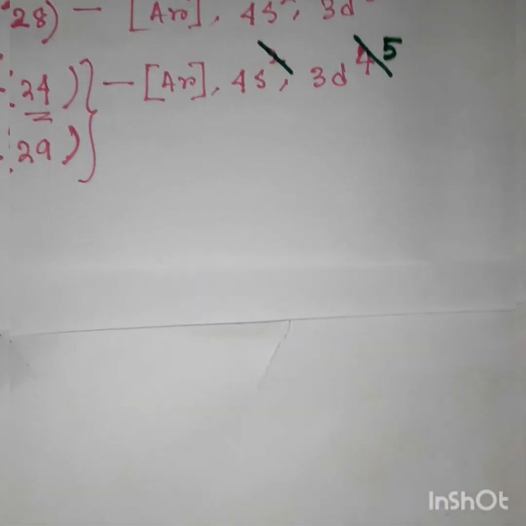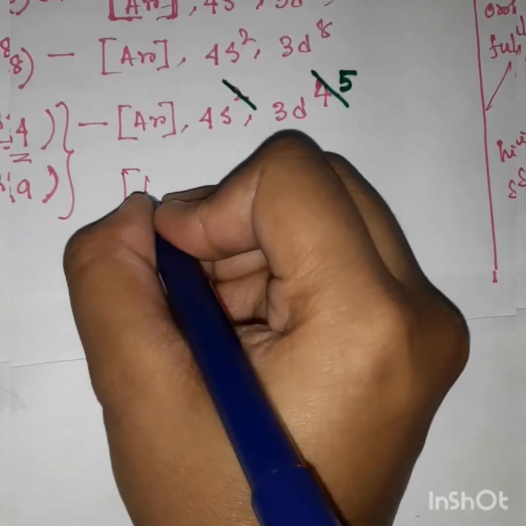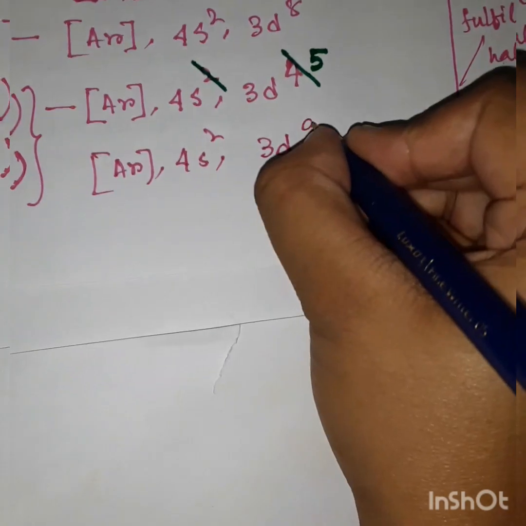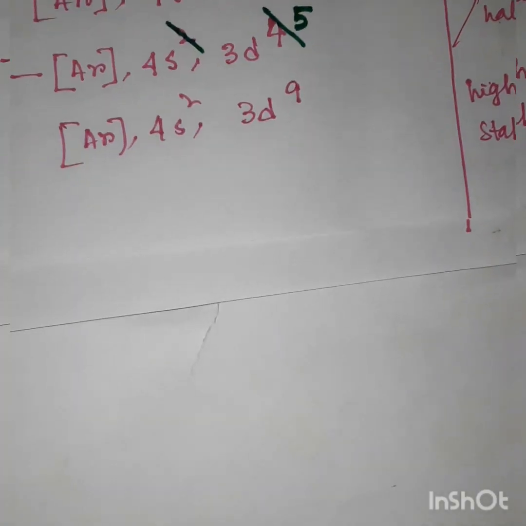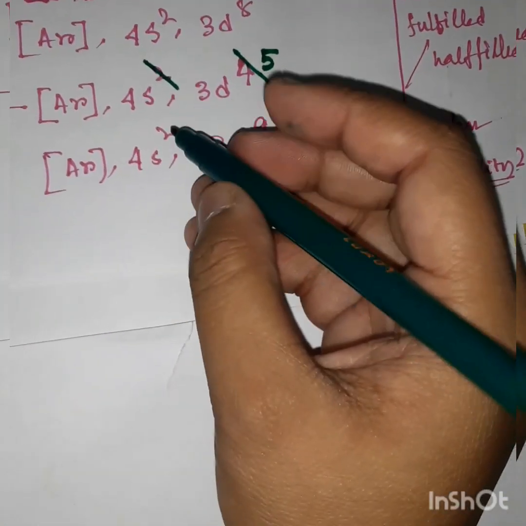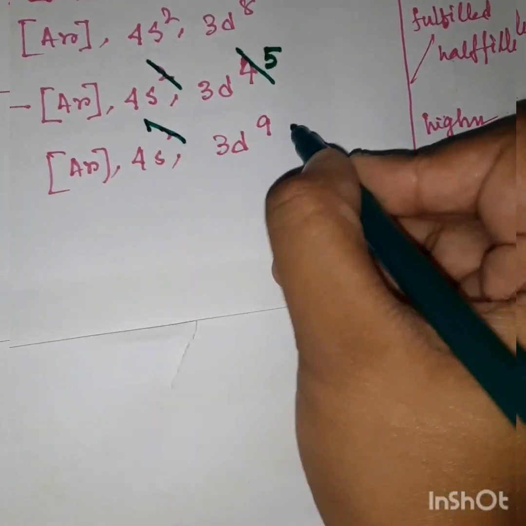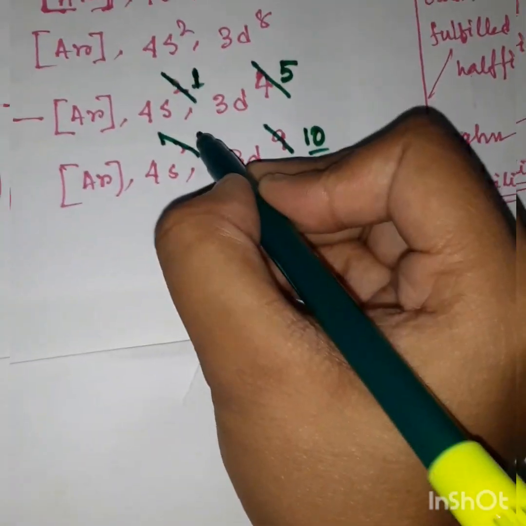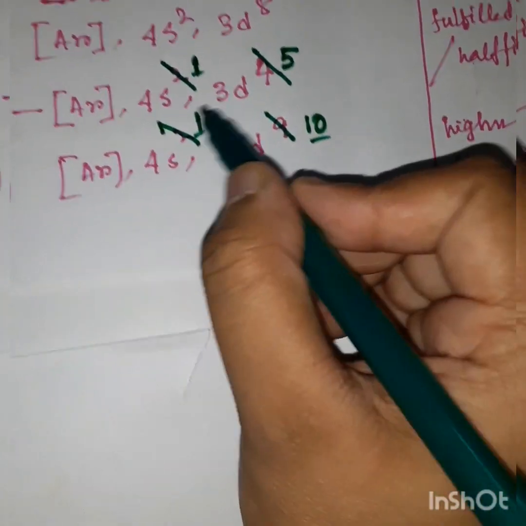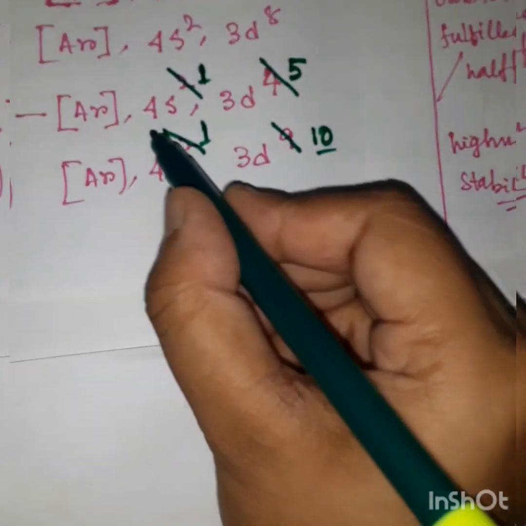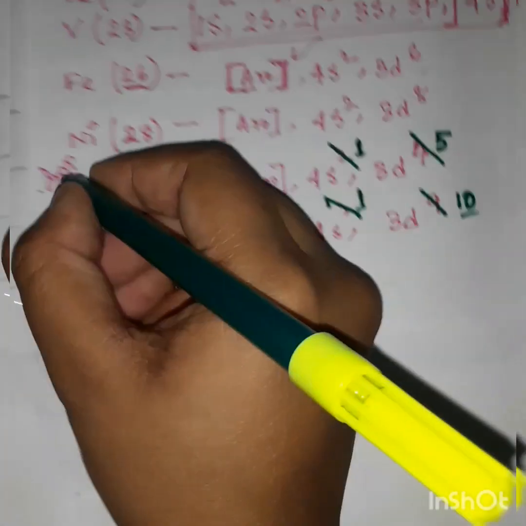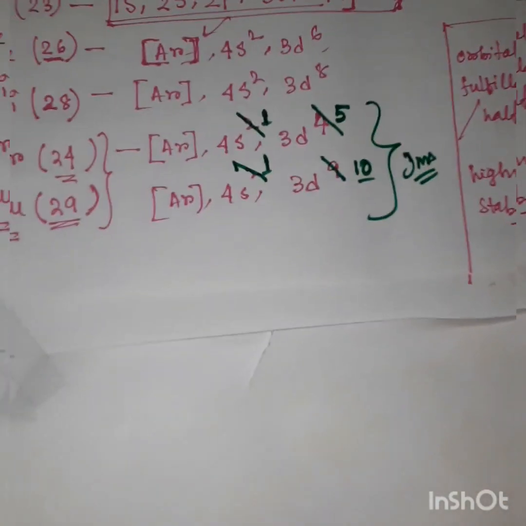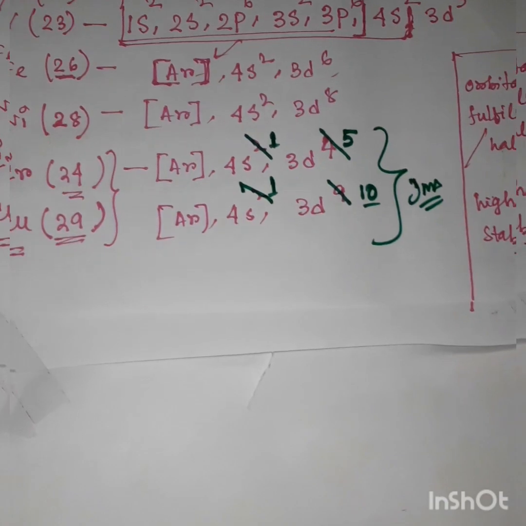Same case for copper. Copper has argon, then 4s2, then 3d9, which would make 29, but it is not actually happening. What is happening? One electron comes to 3d to make it fully filled, that is 10 electrons, so it becomes 4s1 and 3d10, and for chromium it becomes 4s1 and 3d5. You have to remember these two very carefully. These are most important, and they are given in examinations every time.